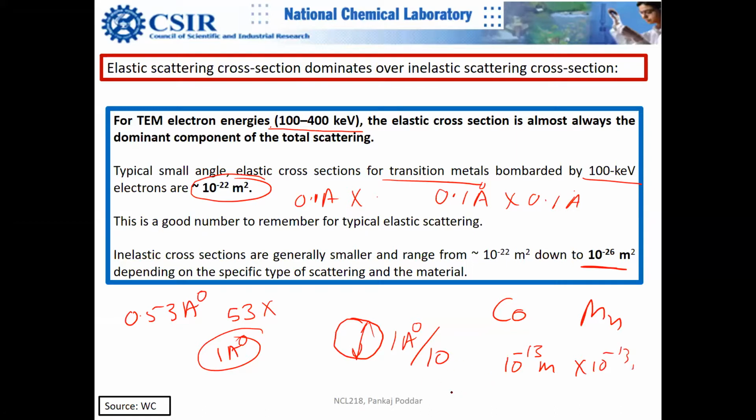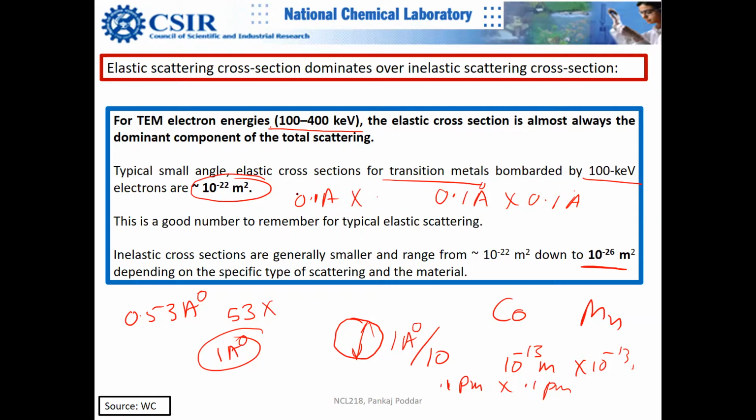This is basically a fraction of a picometer, 0.1 picometer multiplied by 0.1 picometer, right? So you can see that it sees this atom at a very small size. What is the physical significance of this number?